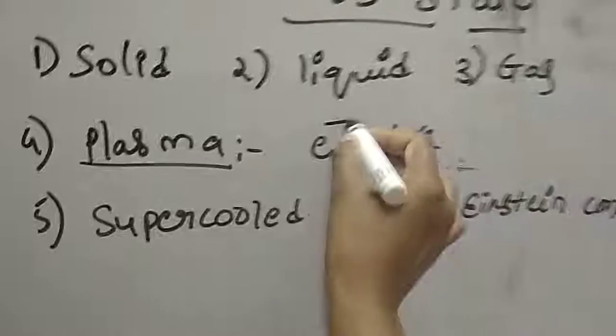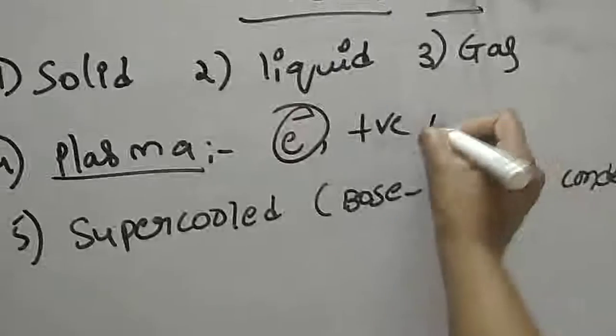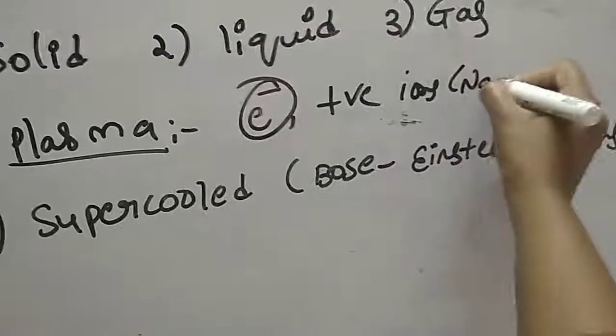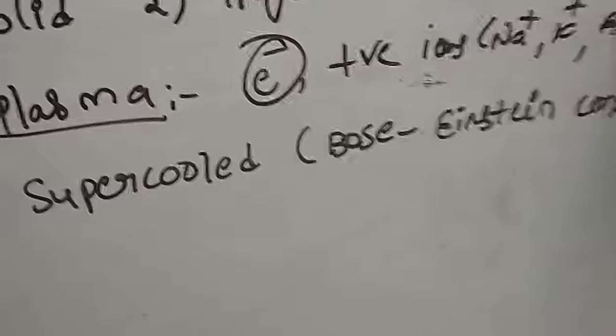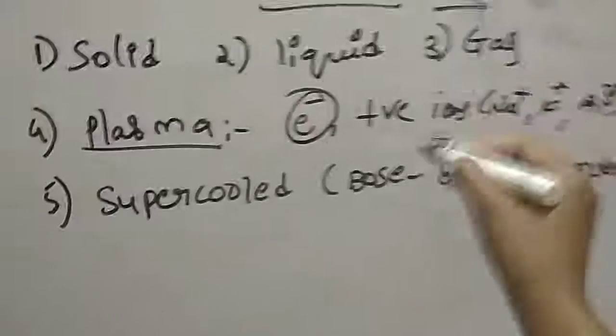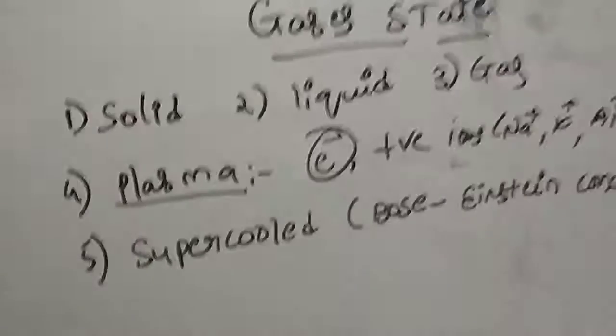The electron cloud will be formed around the positively charged ions. Examples we can take are Na plus, K plus and aluminum 3 plus. All these are ions, and these positively charged ions will be surrounded by the electrons.